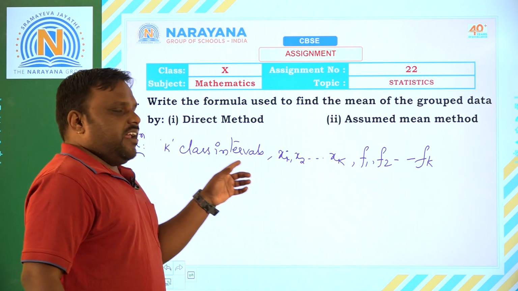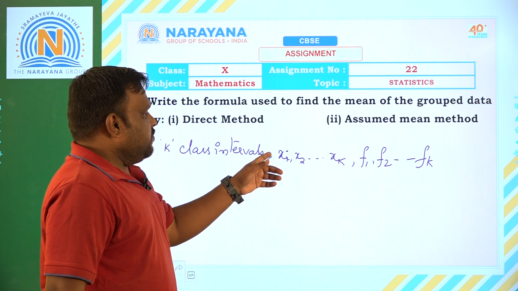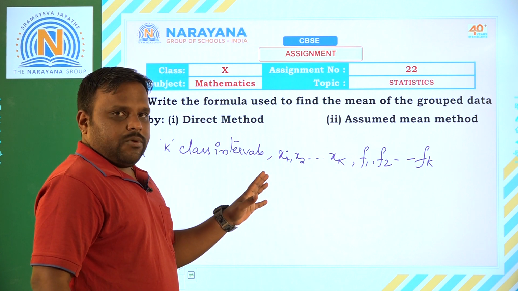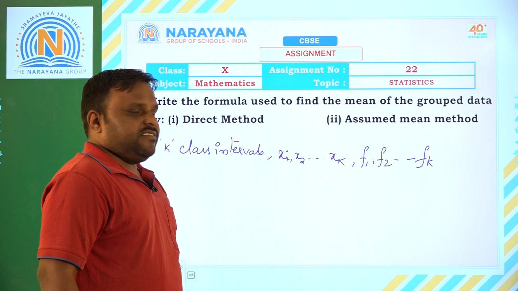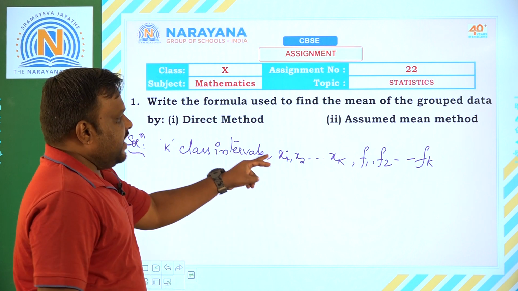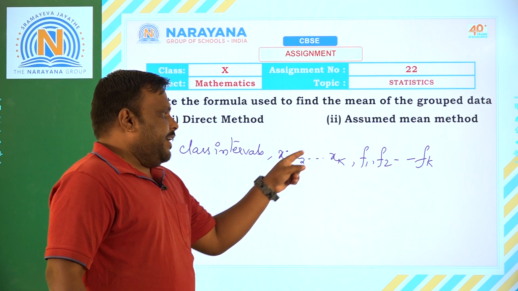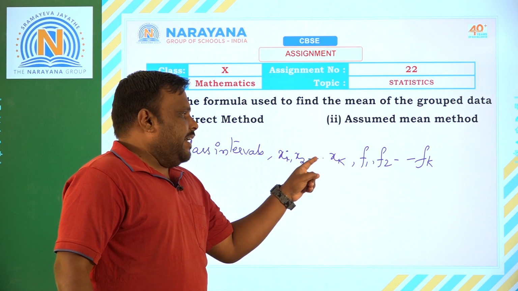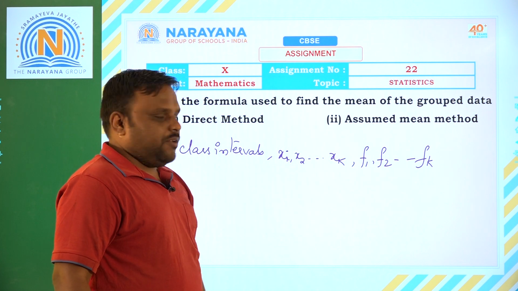That means x1 will have f1 as the frequency, x2 will have f2, and so on, xk will have fk as the frequency.